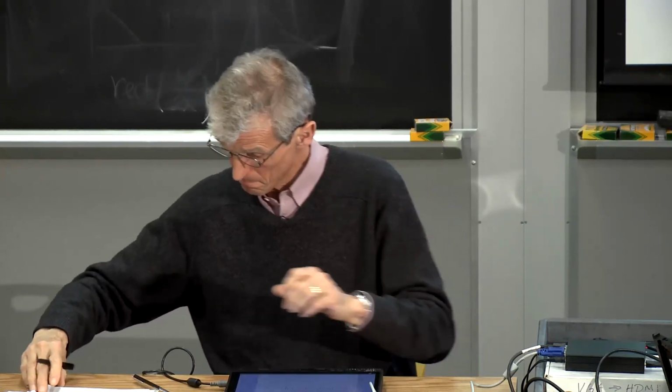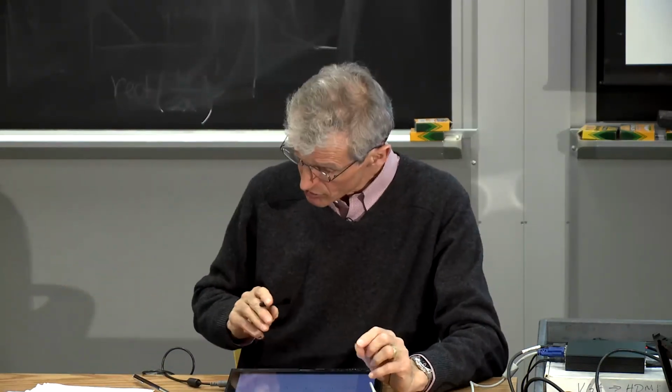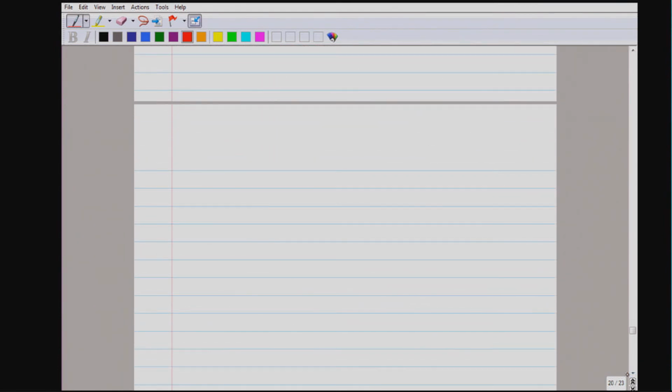So we have 10 minutes left. Yes, I think this is just enough to derive for you, using the fully quantized picture, microscopically and from first principles, an expression for Einstein's A coefficient.